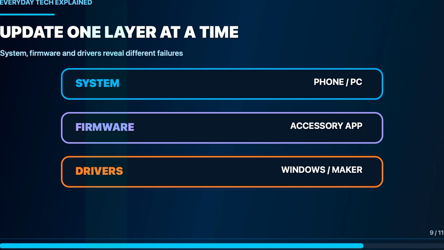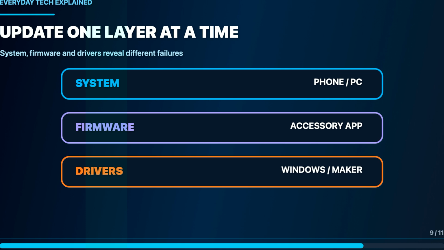Software is the next layer. Update the phone or computer, the accessory's firmware, and, on Windows, the Bluetooth and audio drivers from Windows Update or the computer maker. Test after each change. Updating everything at once may fix the symptom, but it hides the cause and makes the same failure much harder to diagnose next time.